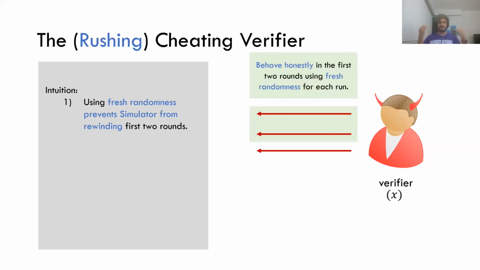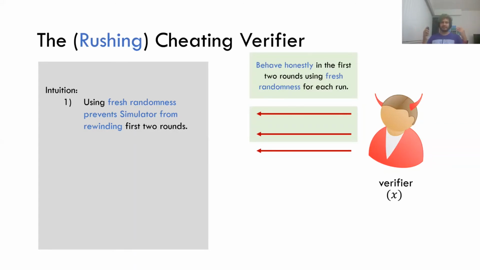Maybe the simulator changes the second round and then it learns something. But we said the verifier is behaving completely honestly in the second round. So in the second round, it actually sends its second round message without even looking at the simulator's second round message. So even if the simulator changes its second round message, a cheating Bob is never going to change its second round message. Okay, so this strategy clearly prevents the simulator from learning anything useful in the first 2 rounds. Maybe the simulator can still learn something in the third round.